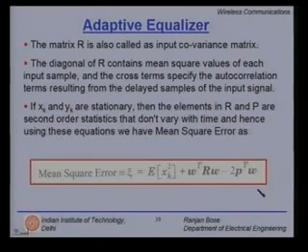So, this is the expression we have for mean squared error. We have to minimize the mean squared error so as to obtain the optimal weight values. Please note R can easily be computed if you know y_k, y_{k-1} up to y_{k-n}.